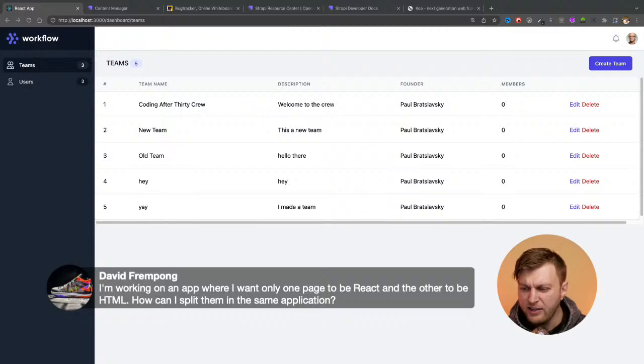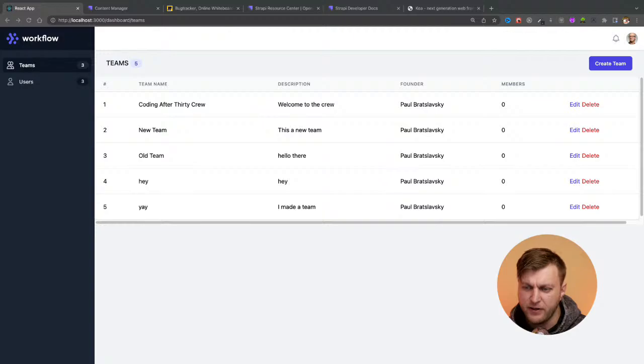I mean, your HTML would just render its regular HTML, but that's a great question. First of all, why would you want to do that? Because you could use Next.js or Gatsby in that sense, and I would go with Next.js, but you could get all the benefits of React, and then you could generate static pages, static HTML from your React application. So David, I'd love to know more about your use case. Why are you deciding to do that?